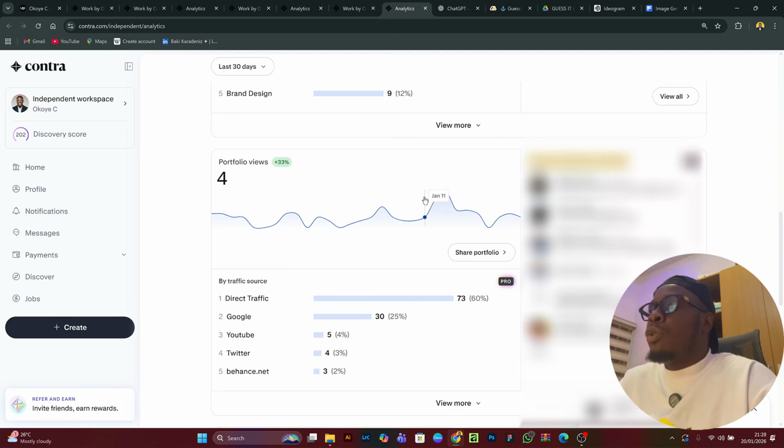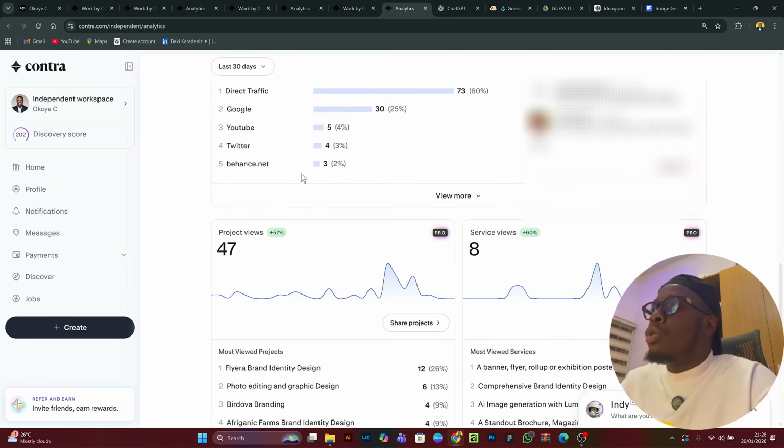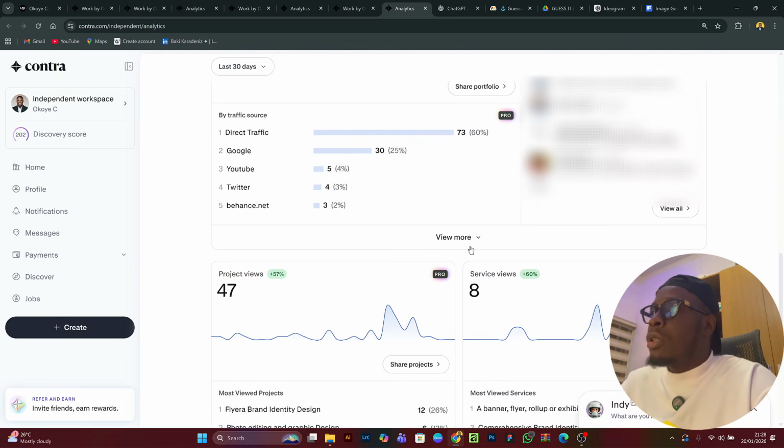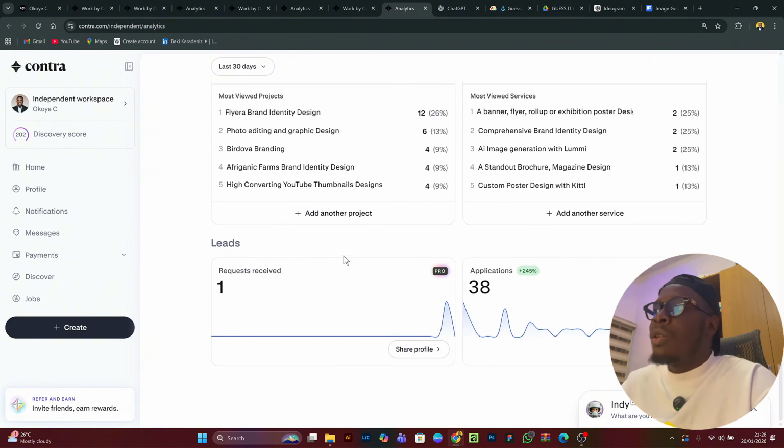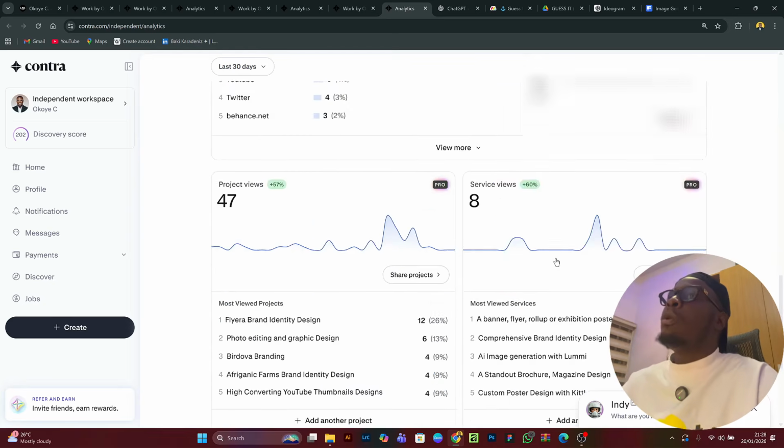It shows you your portfolio visits. You can know if you're ranking well from the stats that you're going to see here. It shows you the traffic search. It shows you your project views. It has a lot of things. It shows your leads and your applications.